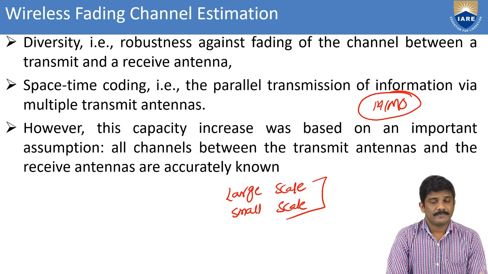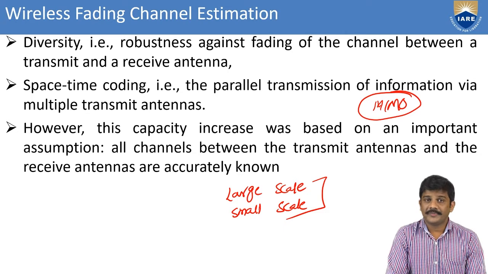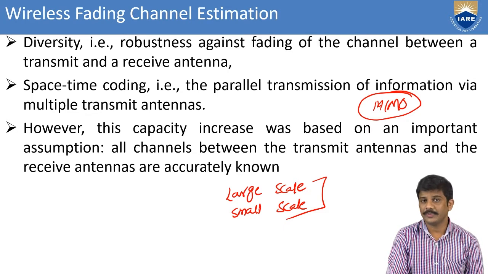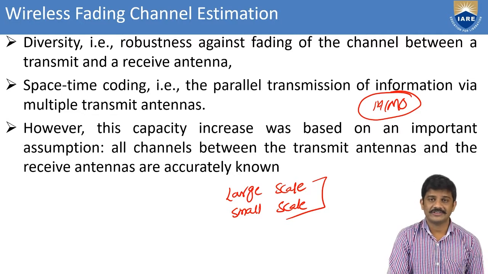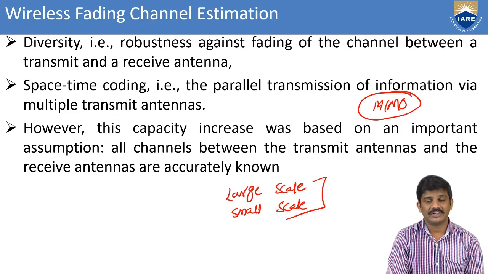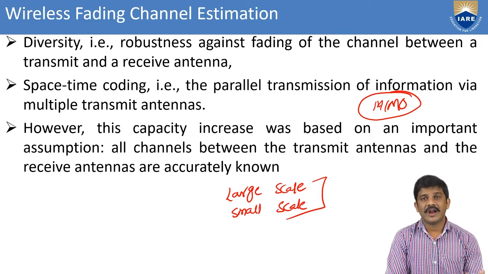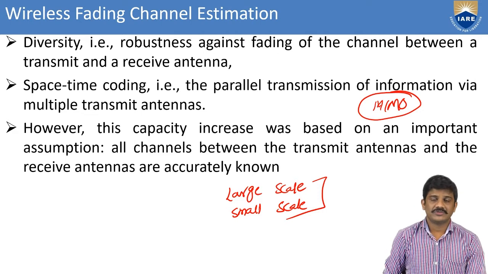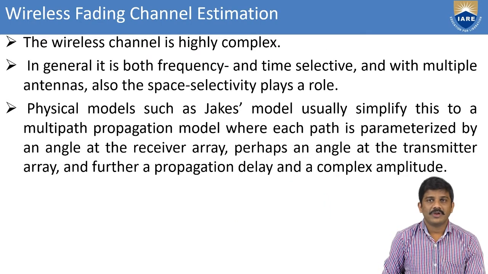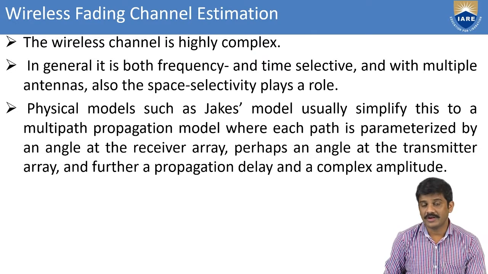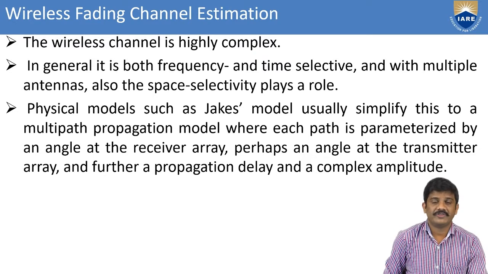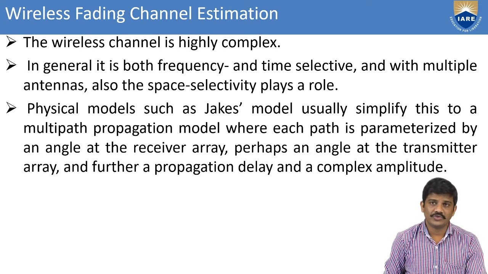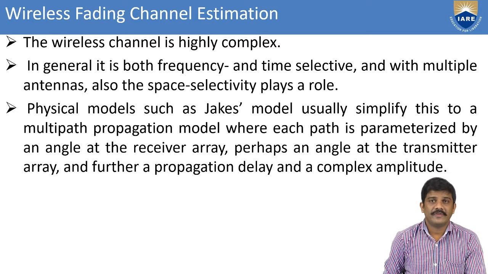That is diversity. Then in multiple input multiple output technology, we are considering multiple antennas in the transmitter section and also in the receiver section. Those give accurate results for the wireless channel. The wireless channel is highly complex compared to other techniques. In general, it is both frequency and time selective, and with multiple antennas, space selectivity also plays a crucial role in the wireless channel.